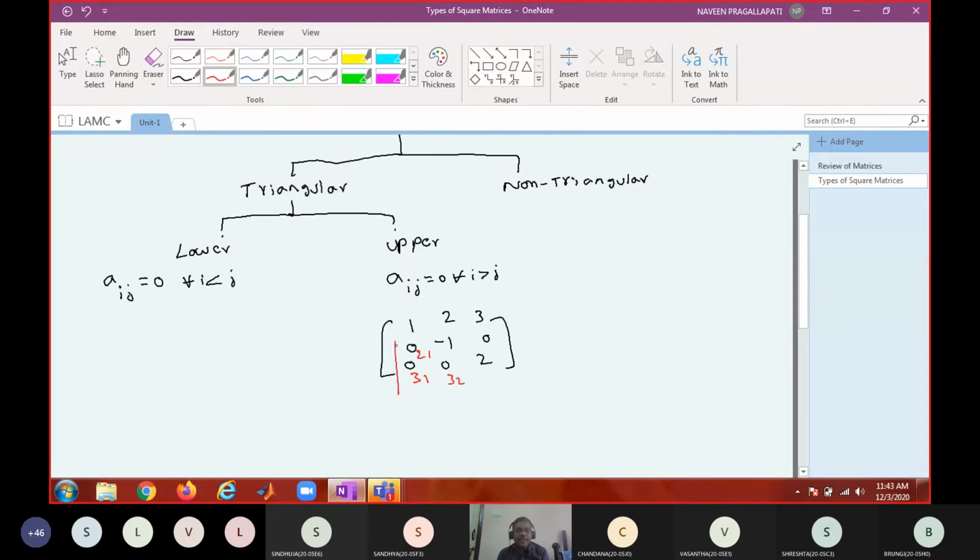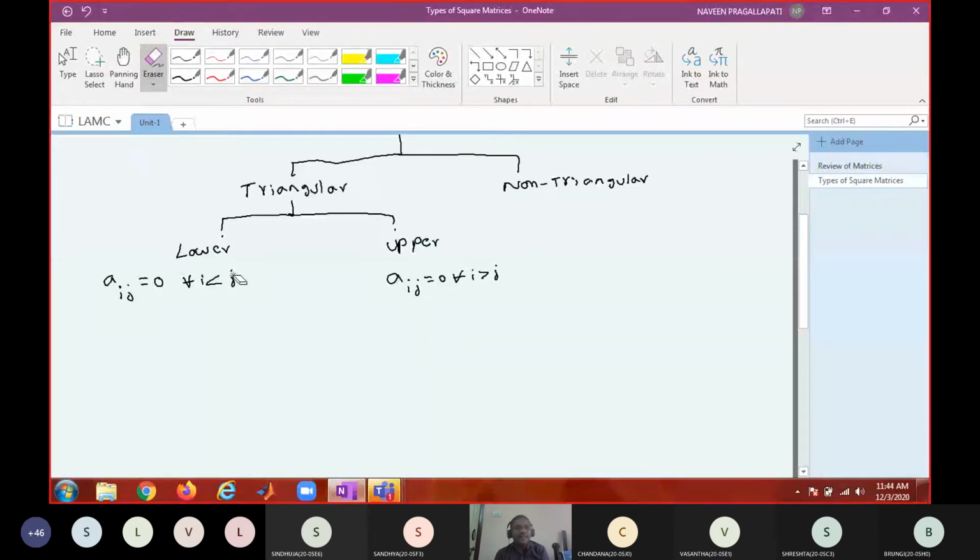So whenever i greater than j, Aij equal to 0. Therefore all the elements below the principal diagonal are 0, and this is called an upper triangular matrix. There may be zeros in the principal diagonal or above it. We don't bother about it. As long as elements below the principal diagonal are 0, that is called upper triangular matrix.